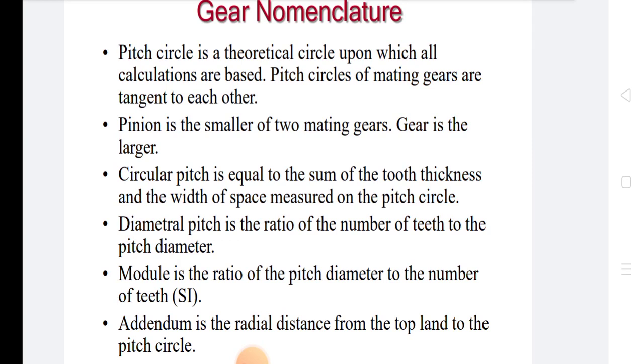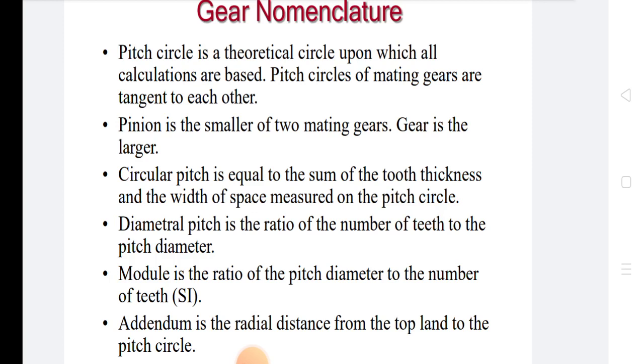Circular pitch is equal to the sum of the tooth thickness and the width of space measured on the pitch circle. The next definition is diametral pitch. Diametral pitch is the ratio of the number of teeth to the pitch diameter. Module is the ratio of the pitch diameter to the number of teeth.